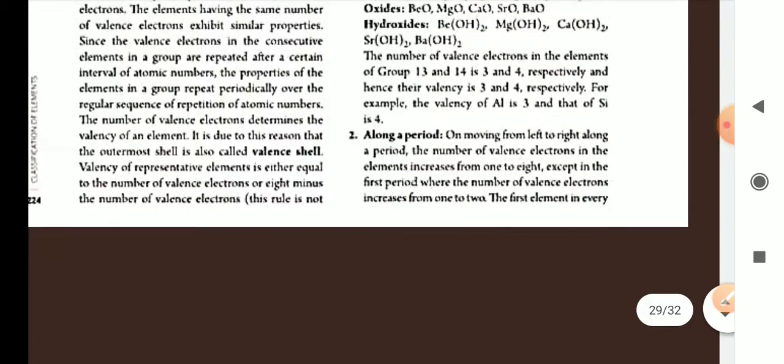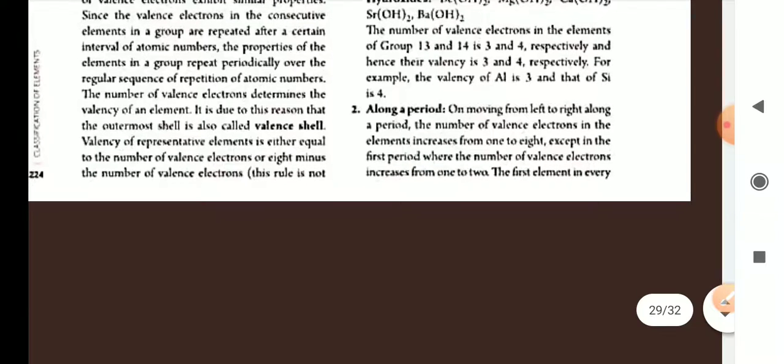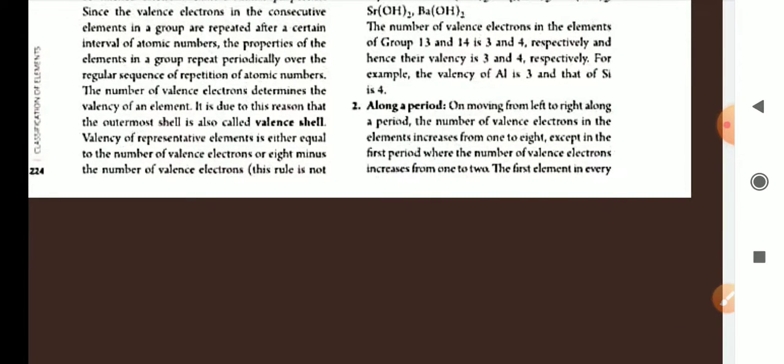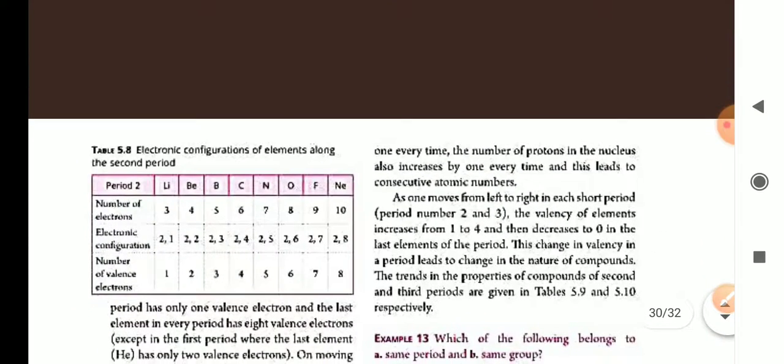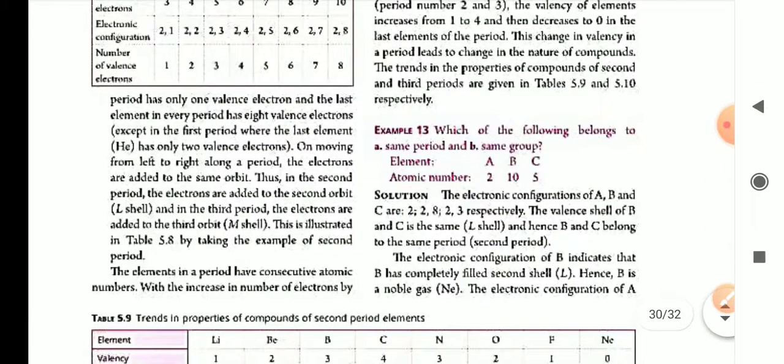Along a period, if you move from left to right, you will see that valence electrons are increasing from 1 to 8, except in the first period, where the number of valence electrons increases from 1 to 2. The first element in every period has only one valence electron, because they are all in group 1. And the last element in the period has 8 electrons, except in the first period, where the last element is helium, which has a duplet. On moving from left to right along a period, the electrons are added to the same shell. Thus in the second period, the electrons are added to the second shell, and in the third period the electrons are added in the third shell.